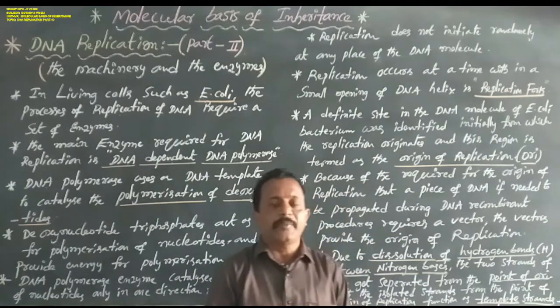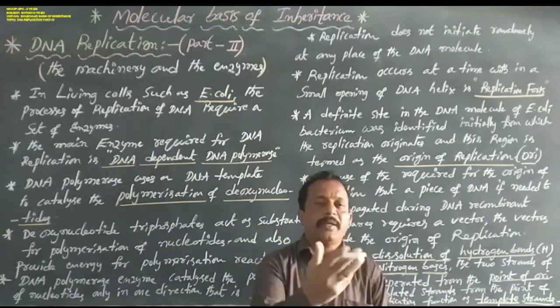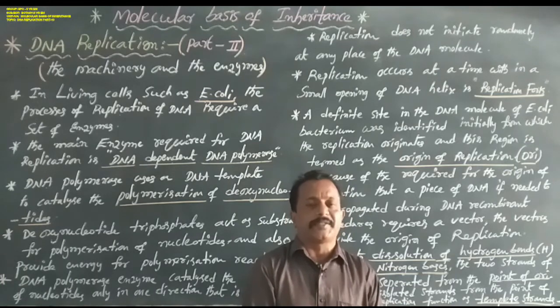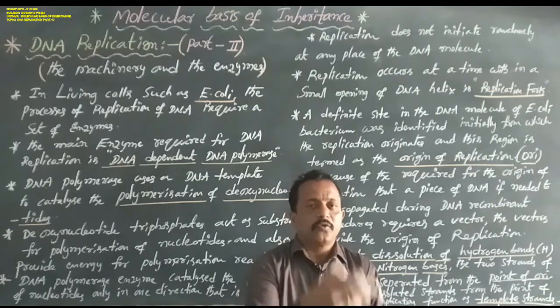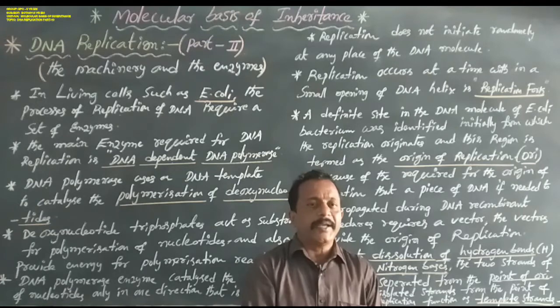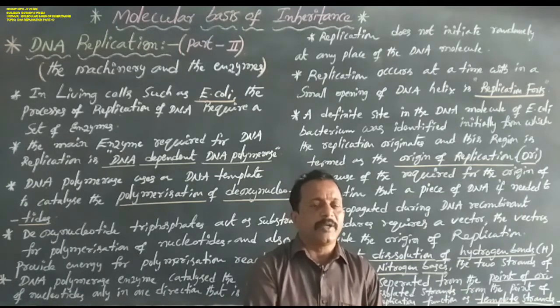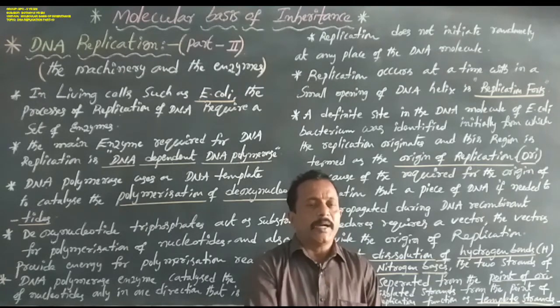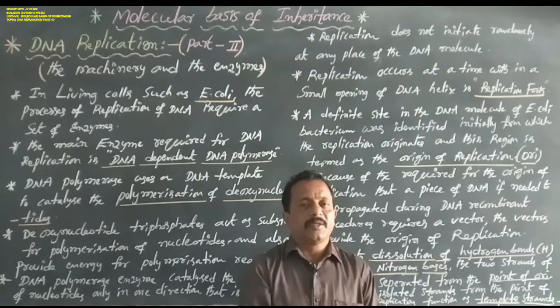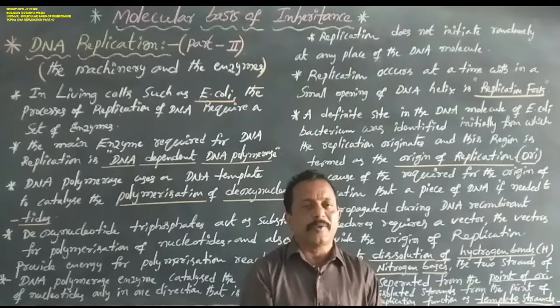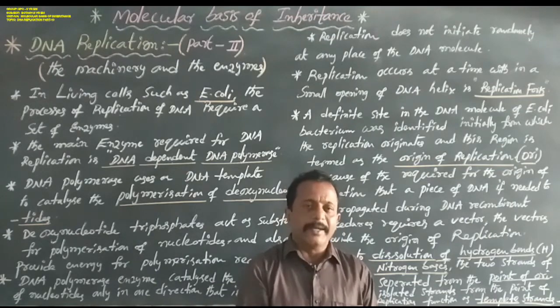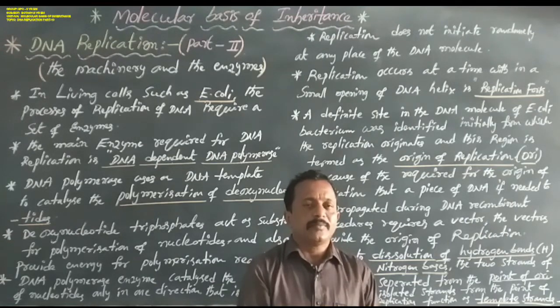In DNA replication, first there is activation of nucleotides. The four nitrogen bases are adenine, guanine, thymine, and cytosine. These are purines and pyrimidines. Adenine requires one monophosphate, adenosine monophosphate, then guanosine monophosphate, thymine monophosphate, and cytosine monophosphate.